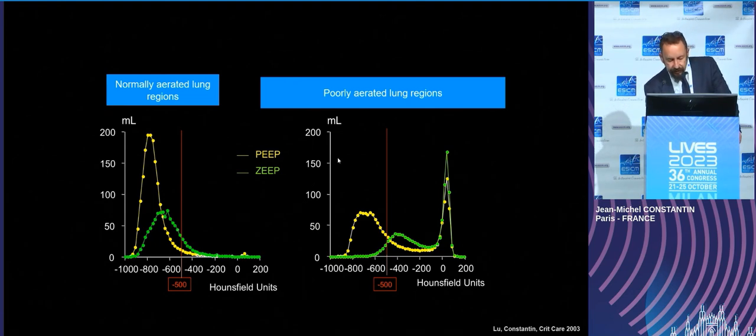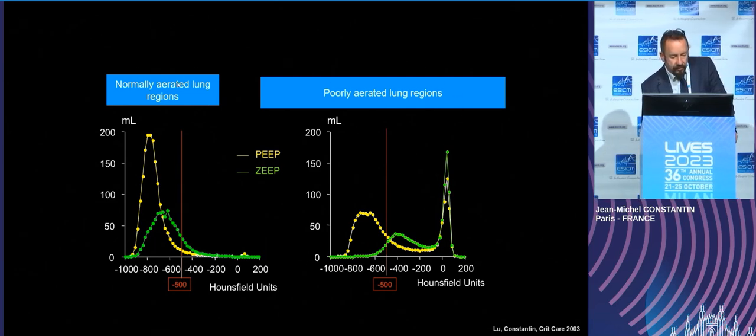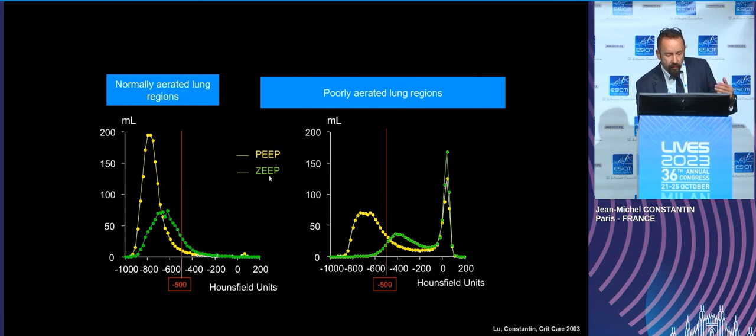Here you have the Amato unit. These are CT scans of different patients. Here the poorly and non-aerated lung region. Here is the normally aerated lung region. When we move from ZEEP to PEEP, we put a lot of gas in previously healthy lung regions. It makes no sense. It's not dangerous, but it makes no sense for the patient. It's not interesting. If we put some gas here, above minus 900, this is hyperinflation. Probably it's harmful for the lung.